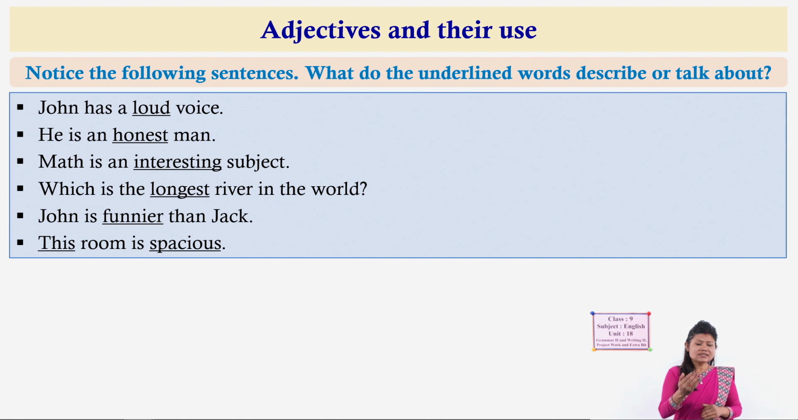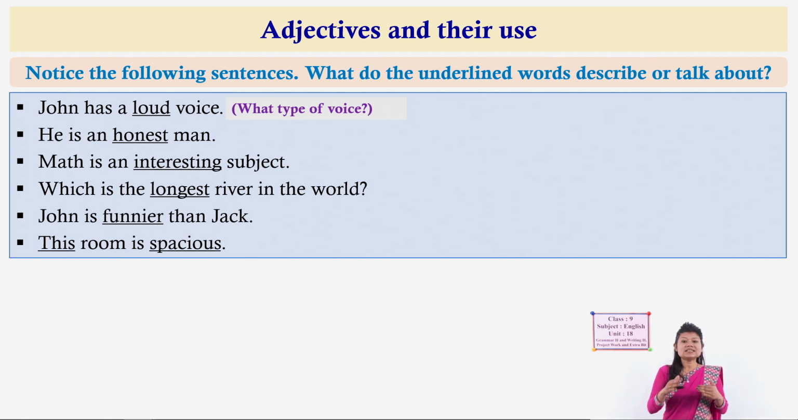So, can you say in the first sentence what is the role of loud in this sentence? What meaning does it add here? Does it relate to John or voice? Very good, you gave the correct answer. That means loud describes the voice quality, or what type of voice John has. Other types of voice can also be found, but John has a loud voice. So, voice is being described by the word loud.